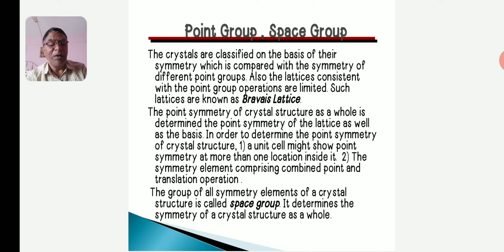The group of all the symmetry elements of a crystal structure is called a space group. It determines the symmetry of a crystal structure as a whole. There are 17 and 230 distinct space groups possible in 2 and 3 dimensions respectively.